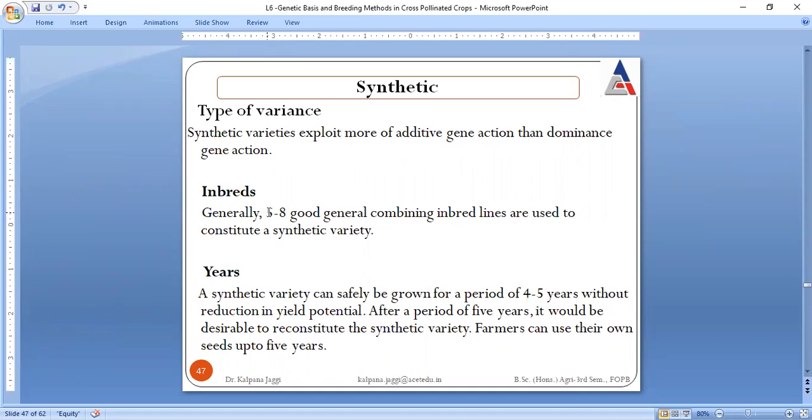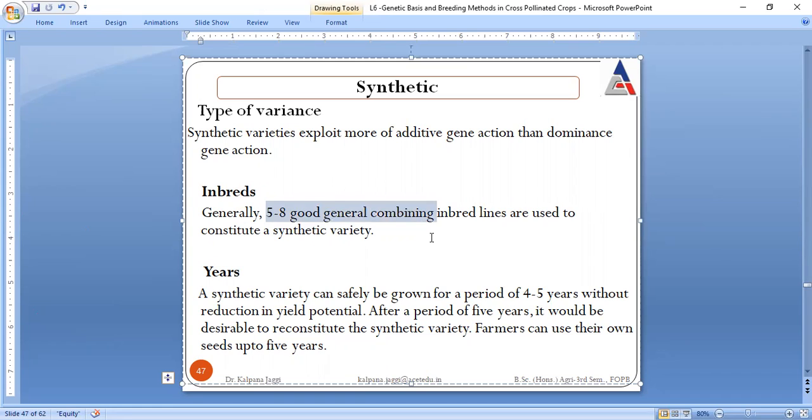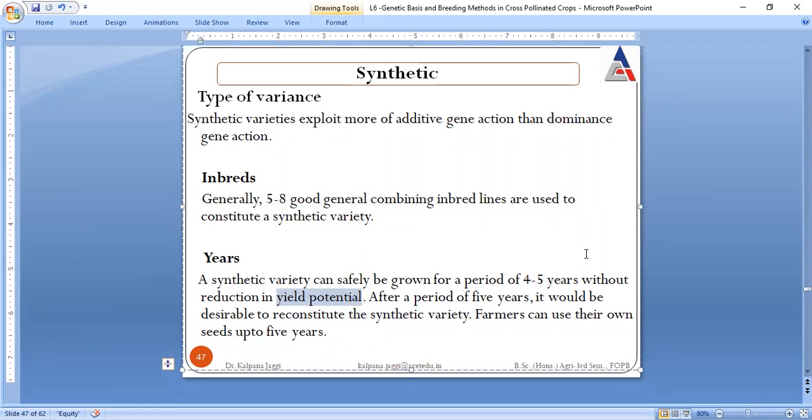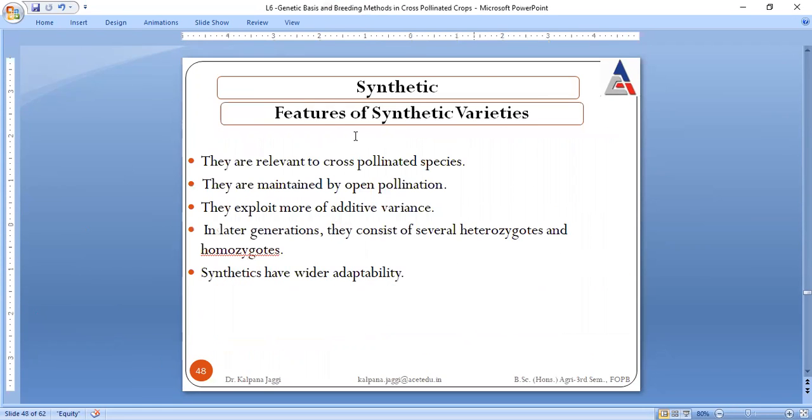And if we are capable of finding 5 to 8 inbred lines with good general combining ability, then they are sufficient for the constitution of a particular synthetic variety, and 4 to 5 years are needed for its preparation. But one drawback is that there should not be a reduction in the yield potential, right?